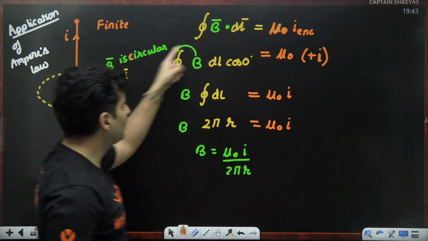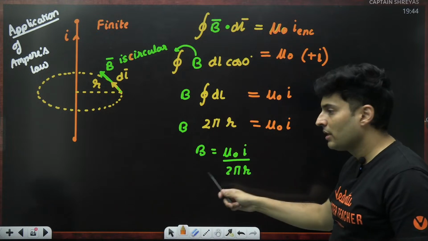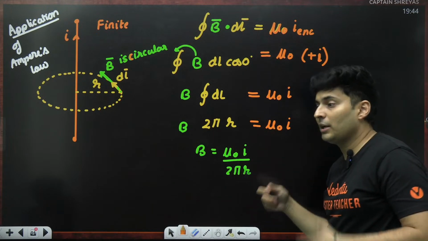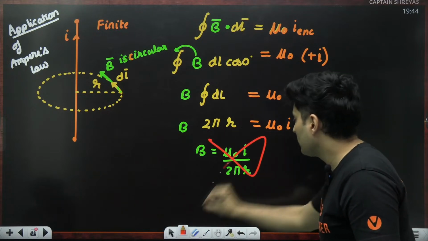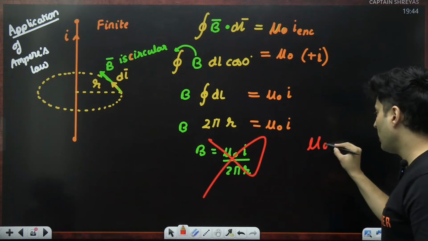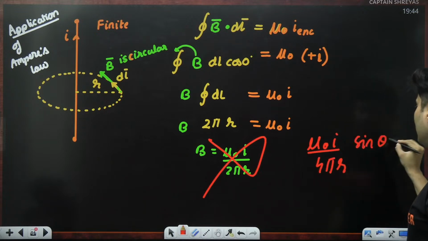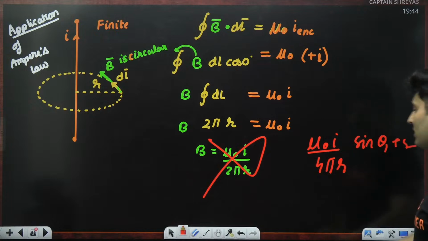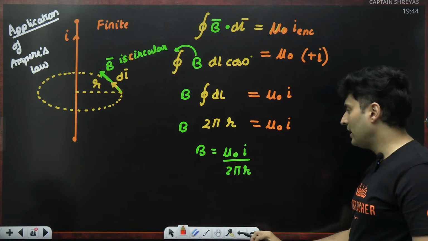Tell me, if I apply Ampere's loop law, the exact same procedure, I still get the same answer, but I know this should not be correct. The actual answer should have been mu naught I by 4 pi r, times sine theta 1 plus sine theta 2, or sine alpha plus sine beta. But where is that sine beta?